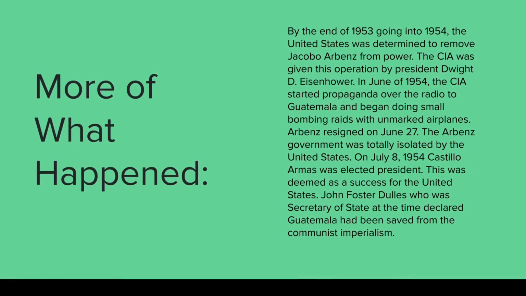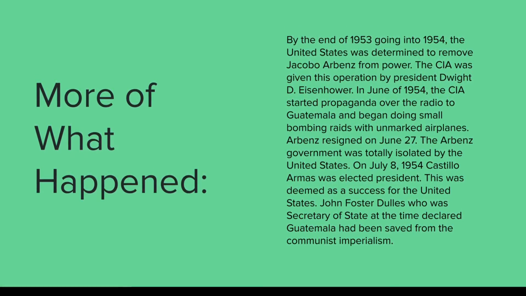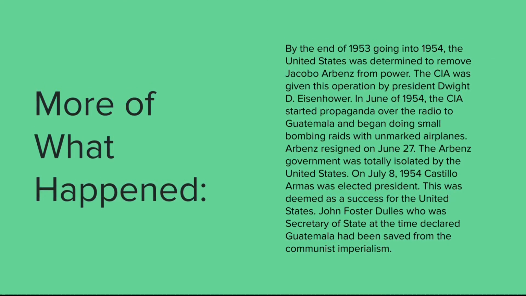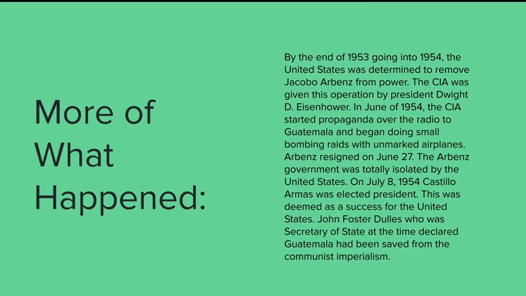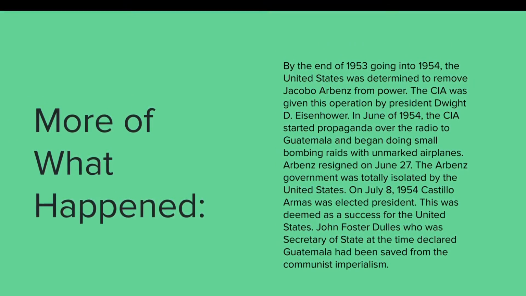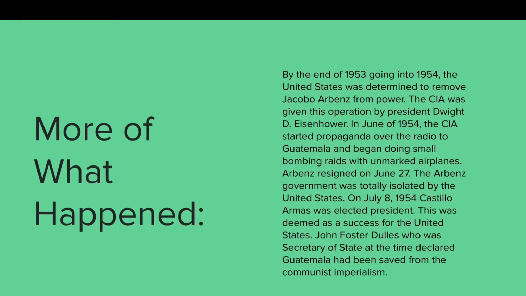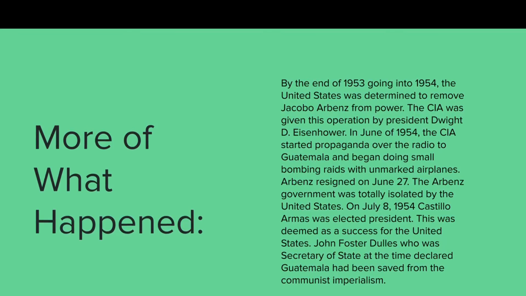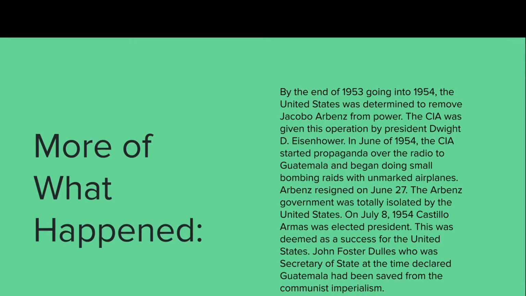More of what happened. By the end of 1953, going into 1954, the United States was determined to remove Jacobo Arbenz from power. The CIA was given this operation by President Dwight D. Eisenhower. In June of 1954, the CIA started propaganda over the radio to Guatemala and began doing small bombing raids with unmarked airplanes. Arbenz resigned on June 27th. The Arbenz government was totally isolated by the United States. On July 8, 1954, Castillo Armas was elected president. This was deemed a success for the United States. John Foster Dulles, who was Secretary of State at the time, declared Guatemala had been saved from communist imperialism.